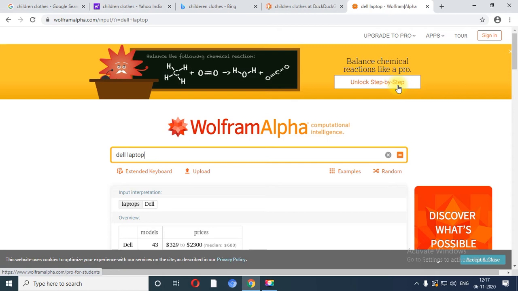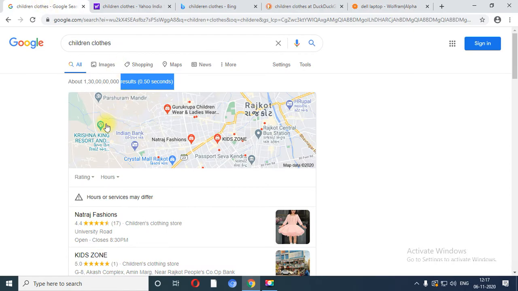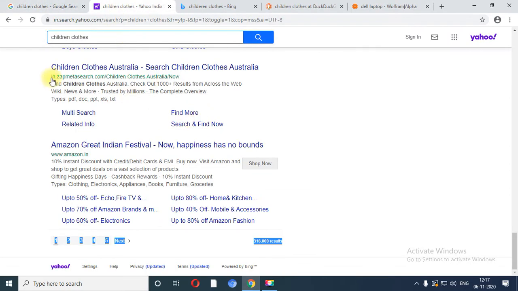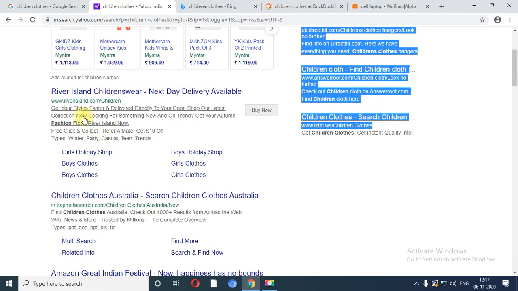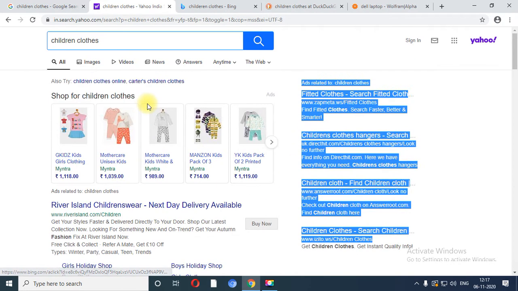In the first practical I showed you 5 different search engines. In the second practical we have seen that over here in Yahoo this portion is related with the paid advertisement, and this is related with the organic results. So the second is called paid versus natural. The third practical is related with the advanced search operators, which we have already seen during the theoretical session.